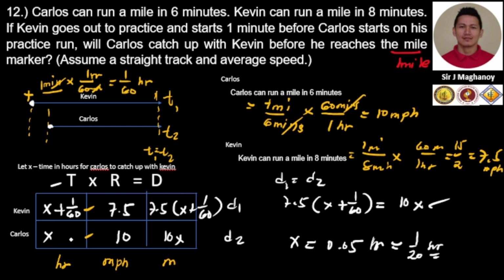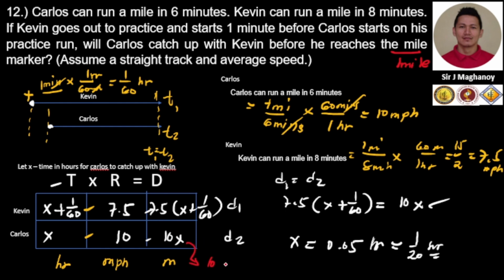Yes, since the question is, will Carlos catch up with Kevin before he reaches a mile marker? Now, if we substitute the value of our x, which is 0.05, to our distance, that is 10x here, because we're analyzing if Carlos can really catch up with Kevin.